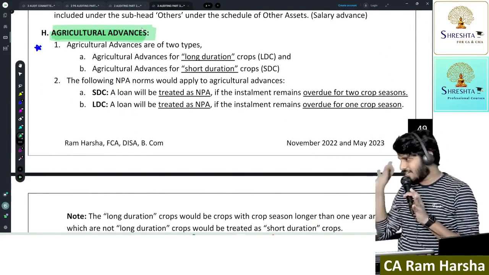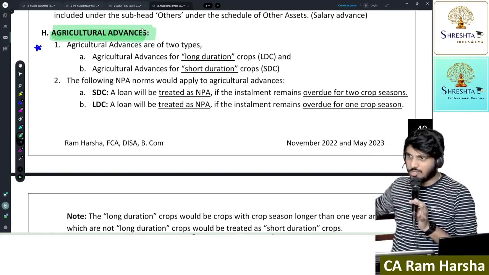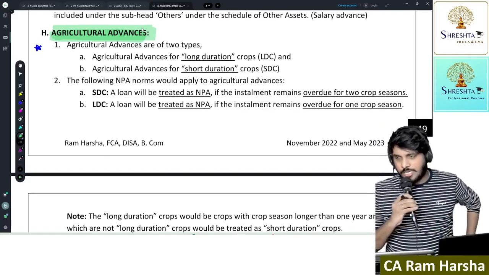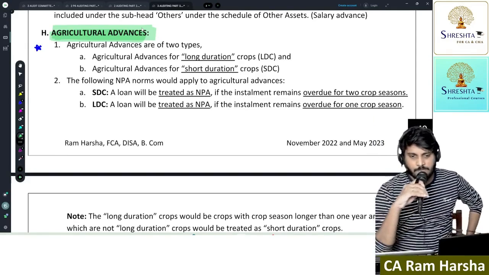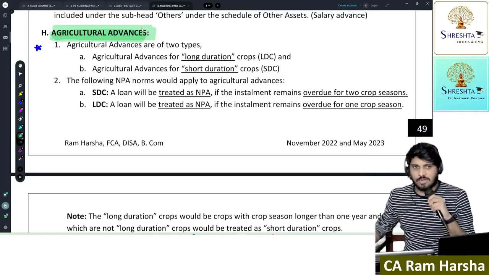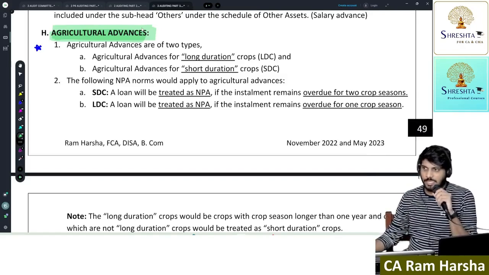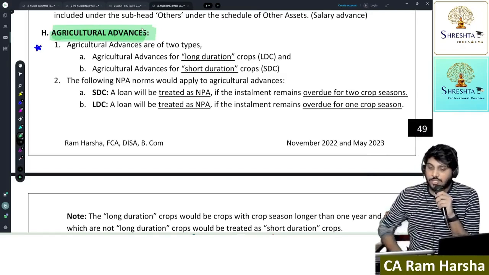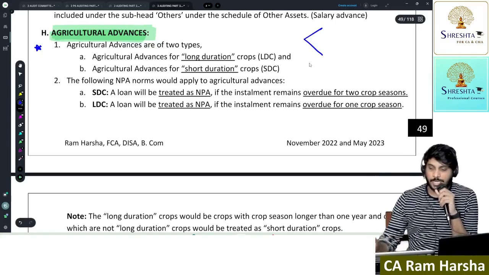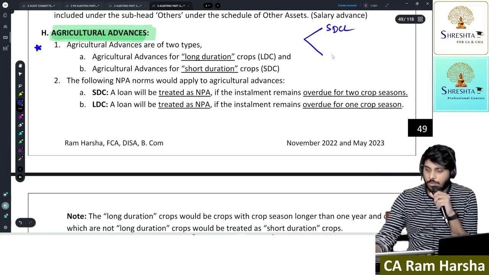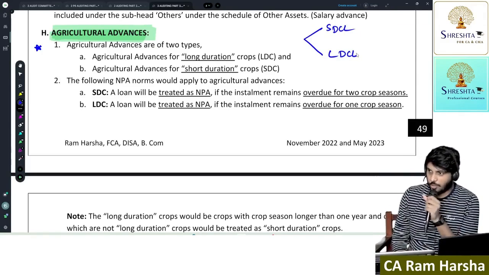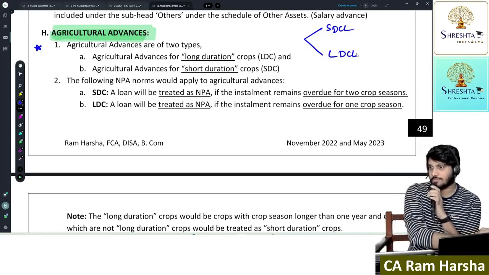Here we will apply that particular norm plus 90 days norm wherever it is suitable. Now, agricultural advances, what is the NPA norm? First of all, whenever a bank is giving loan to a farmer, they will give loan for crops. These loans are broadly classified as 2 types: short duration crop loan and long duration crop loan.